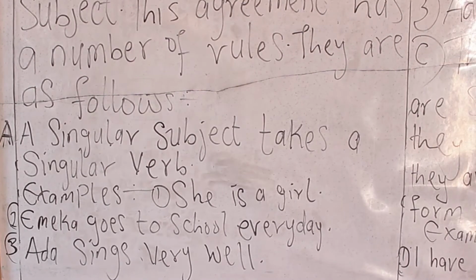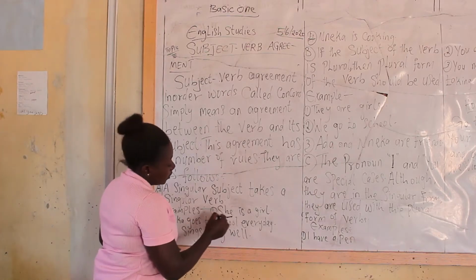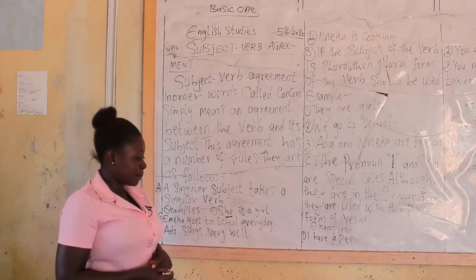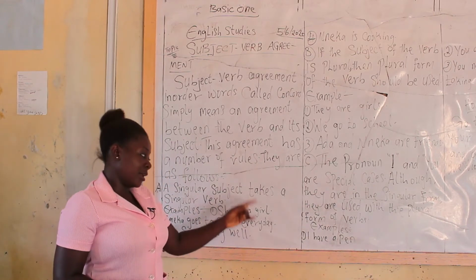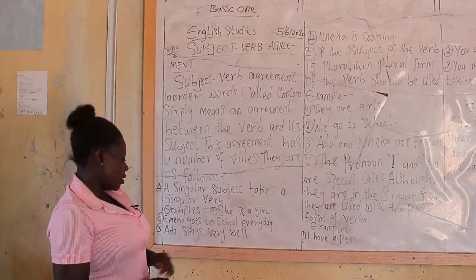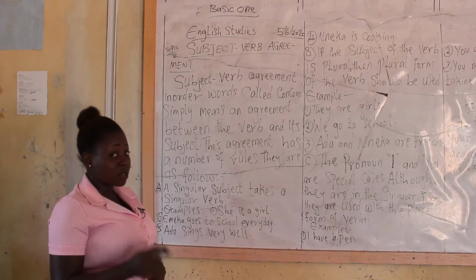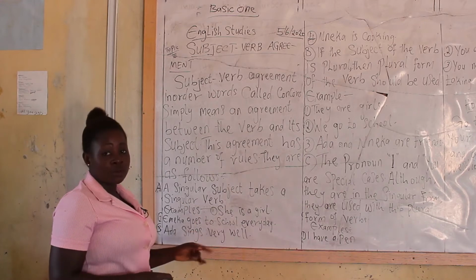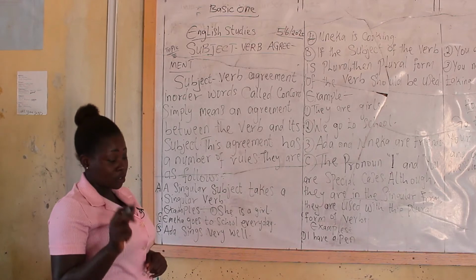Example, she is a girl. Here we have the pronoun as the subject, followed by the verb is. She is a girl. The second one says, Emeka goes to school every day. You cannot say that Emeka go to school when you have a singular subject in the sentence. So to make it correct, you have to make your verb appear in the singular form. That's why we have goes instead of go.